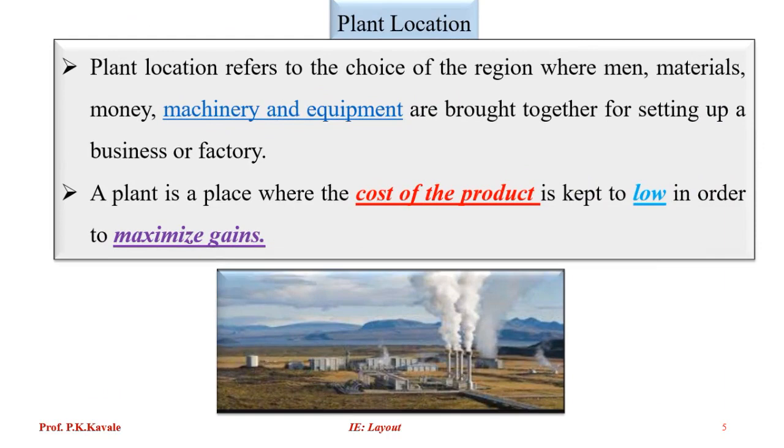So plant location. Plant location refers to the choice of region where main materials, money, machinery and equipment are brought together for setting up a business factory. Some kind of output will be produced there with the help of processing some kind of input raw material. A plant is a place where the cost of the product is kept low in order to maximize the gain.